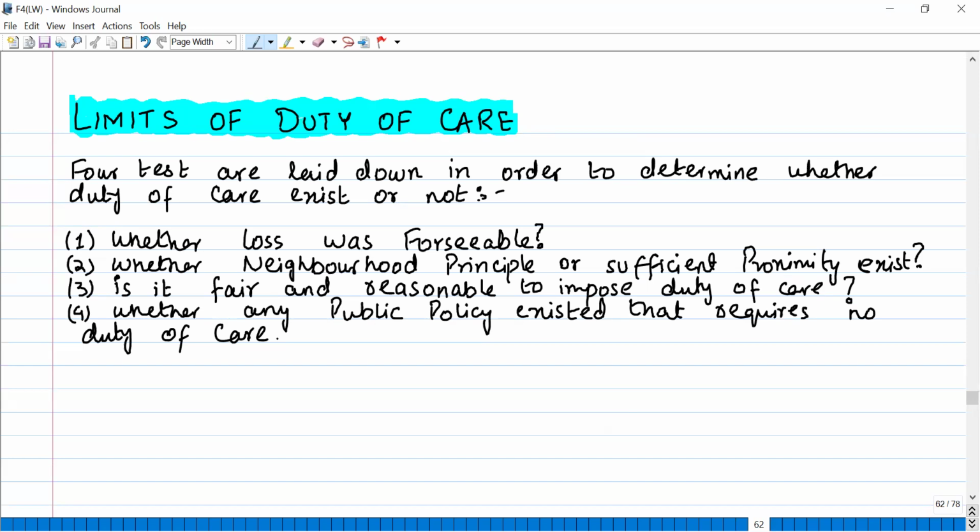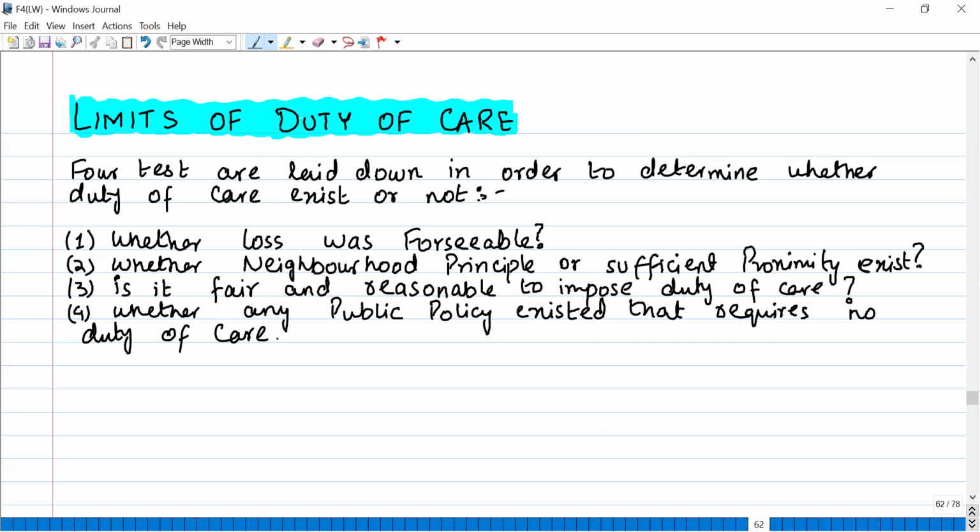And the last one, whether there is any public policy that requires no duty of care. Whether there was any public policy which says that you do not owe any duty of care. Like for example, if you go to a zoo, okay, and if a person who is watching some animal, say he's watching a lion, and incidentally he falls into the lion's cage, or the place where the lion was held. Now, in the zoo, there was a notice mentioned that no common man should enter the premises in which the animal is there.